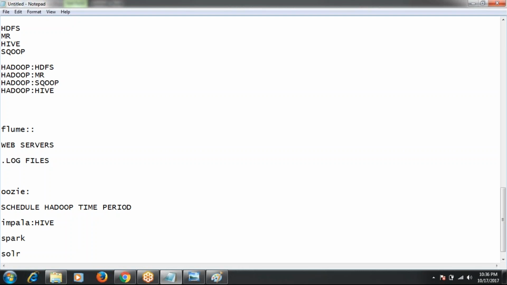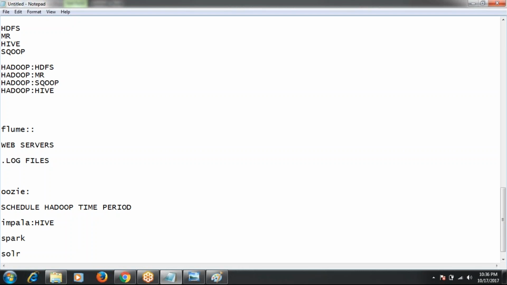So nowadays many organizations are migrating from Hive to Impala. In my project also, first we used Hive, but after that we migrated from Hive to Impala. Why? Because we executed a query in Hive and it took 15 minutes.